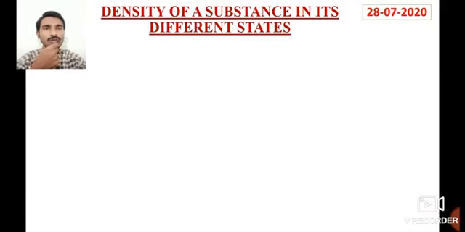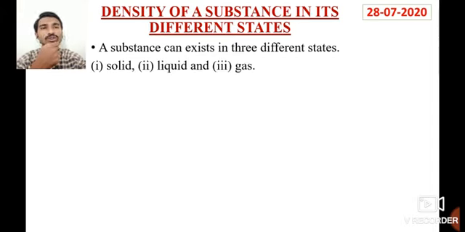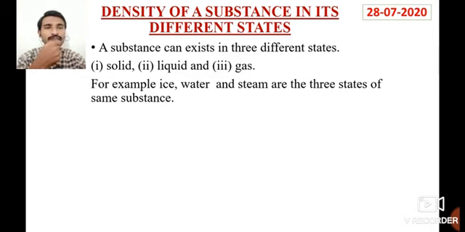Now, let us move on to the density of a substance in its different states. We have already studied in the first chapter that a substance exists in three different states. Which are the three different states? We have solid, liquid, and gas. For example, ice, water, and steam are the three states of the same substance.